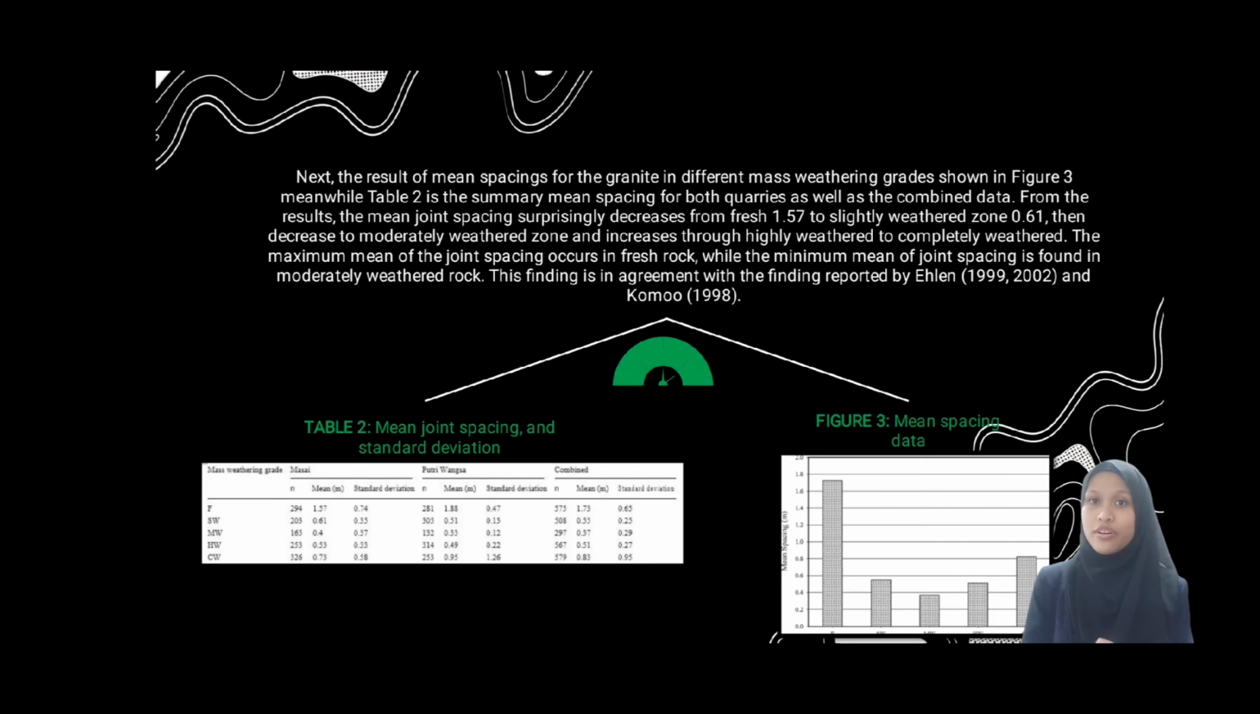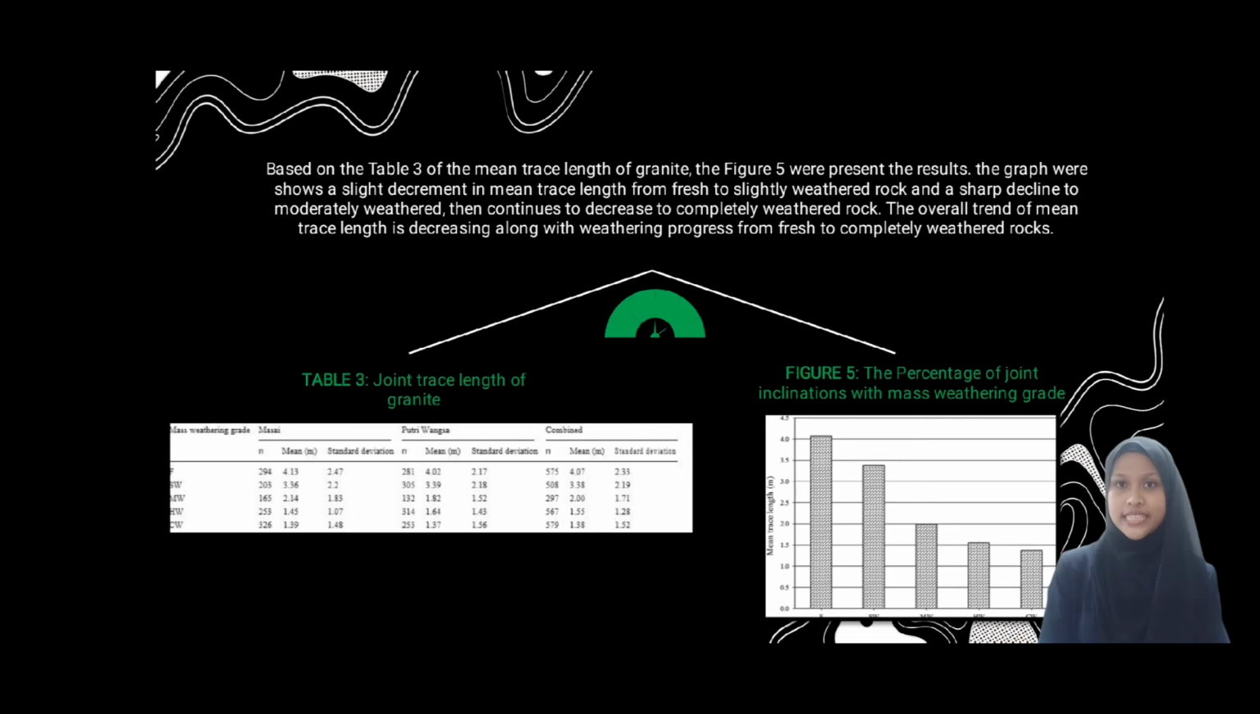Mean spacing for granite in different mass weathering grades can be referred to in figure 3. From the results, mean joint spacing decreased from fresh, 1.57, to the slightly weathered zone, 0.61, then decreased to the moderately weathered zone. Lastly, it increased through highly weathered to completely weathered. The maximum mean joint spacing occurs in fresh rock, meanwhile the minimum mean joint spacing is found in moderately weathered rock.